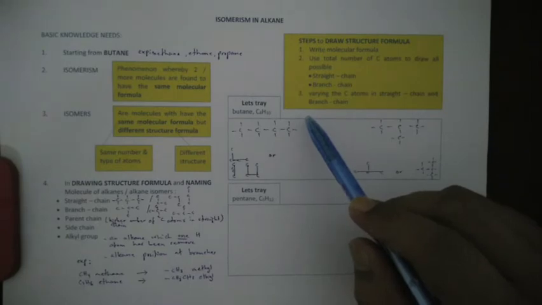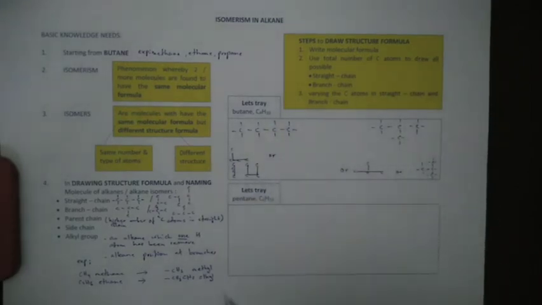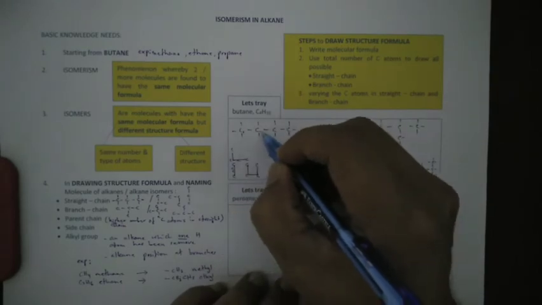Let's try to find the isomers for butane. The molecular formula of butane is C4H10, and we use the total number of carbon atoms to draw the possible straight chain and branch chain. First we arrange all 4 carbon atoms in a straight chain. We number the carbon atoms: carbon number 1, 2, 3 and 4. All 4 carbon atoms in the molecule are bonded by single covalent bonds, and carbon 1 shares another 3 pairs of electrons with 3 hydrogen atoms.